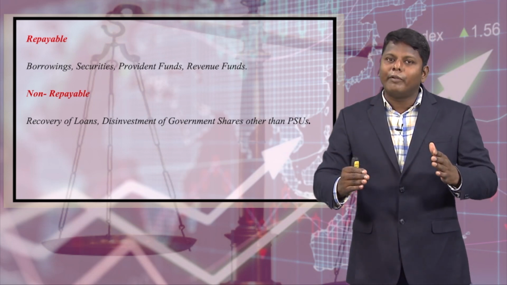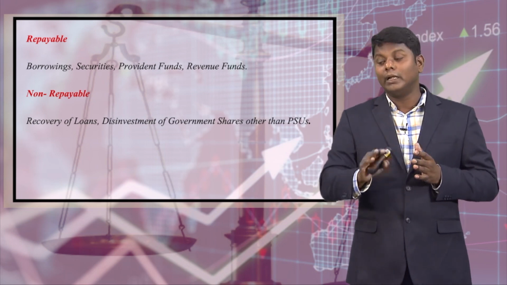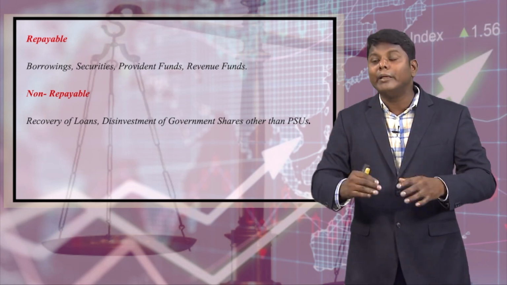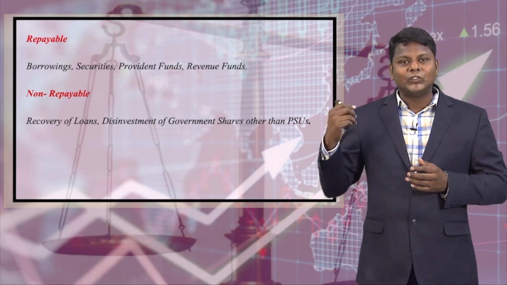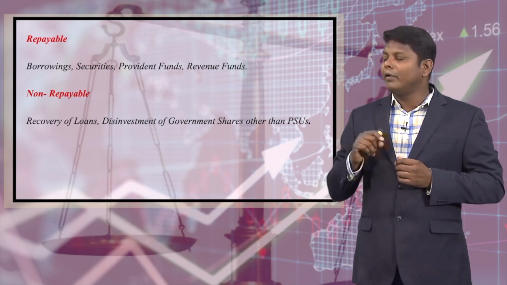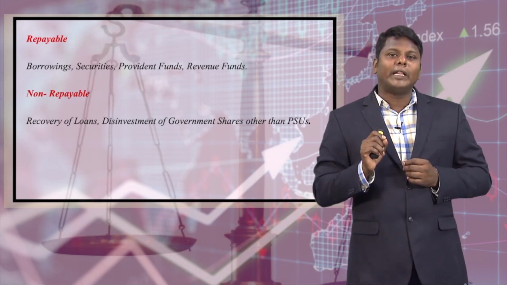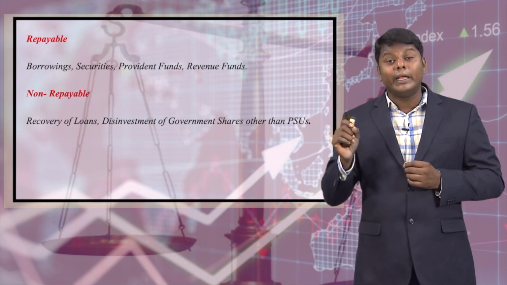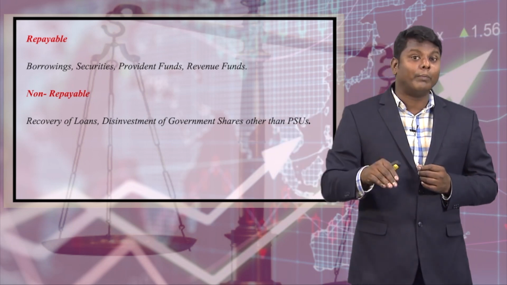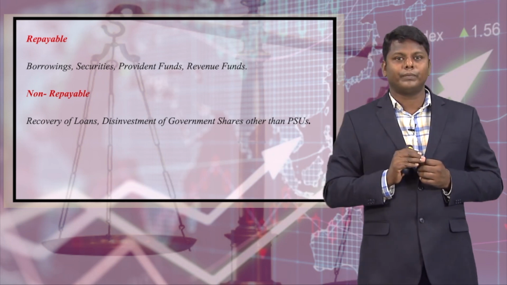The provident fund will not be paid immediately, but later they are supposed to pay this money. Likewise for revenue funds: borrowings, securities and provident funds are revenue for the government, but this money has to be repaid, not immediately but after some time.